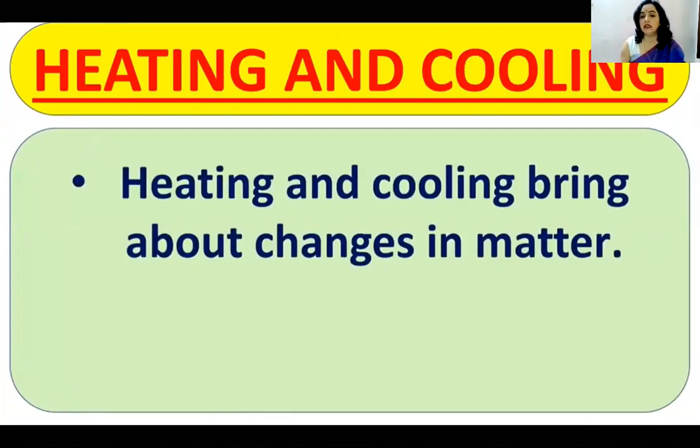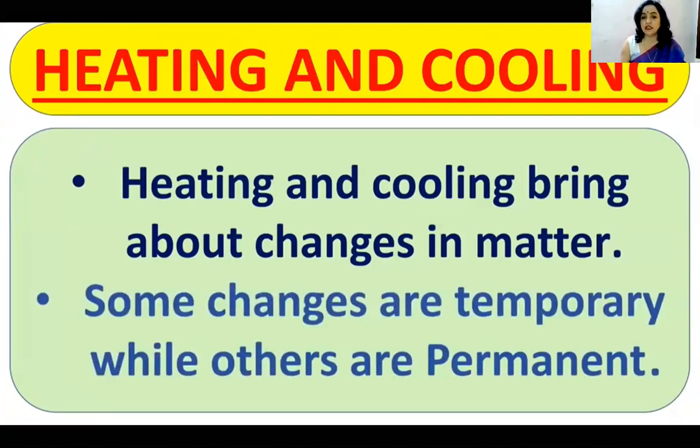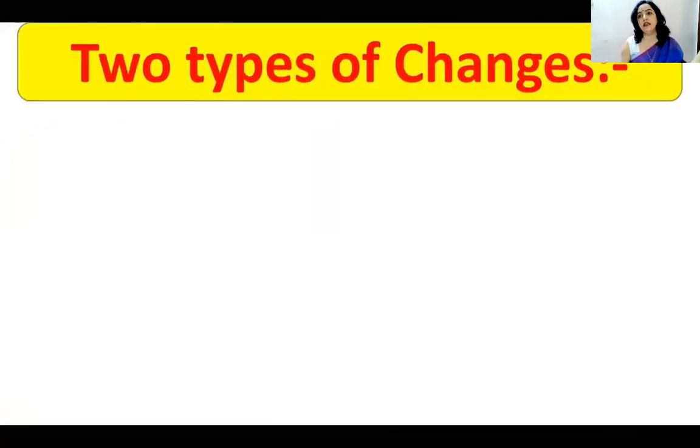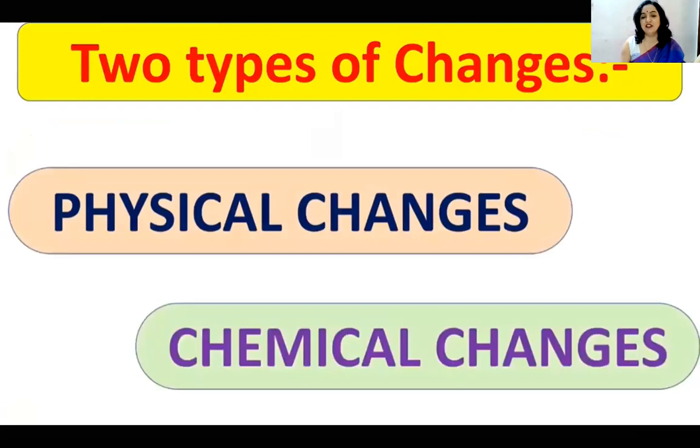Matter is anything that has mass and occupies space. These changes are temporary. They can be permanent also. So, basically, we divide them into two categories, the two types of changes that we are going to discuss: physical changes and chemical changes.